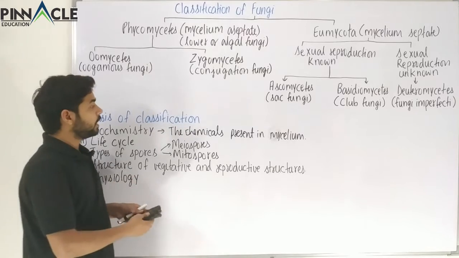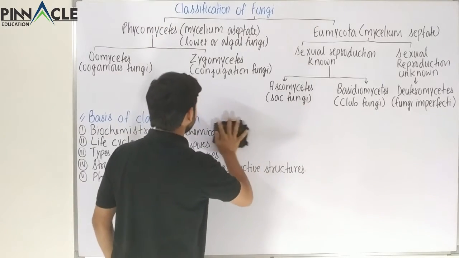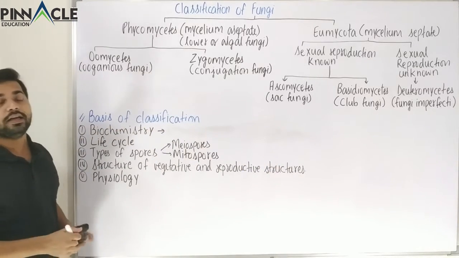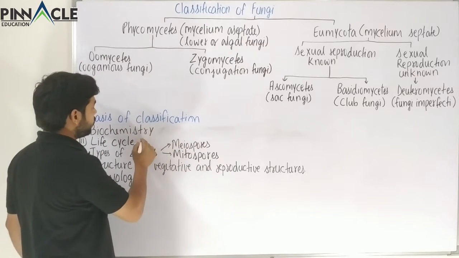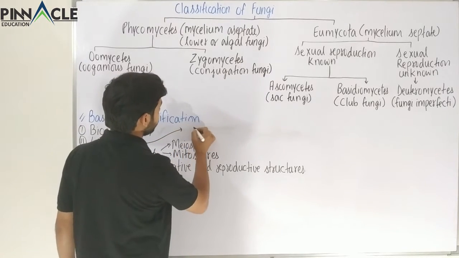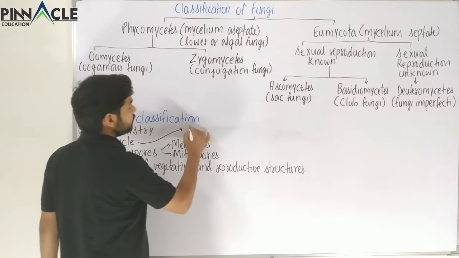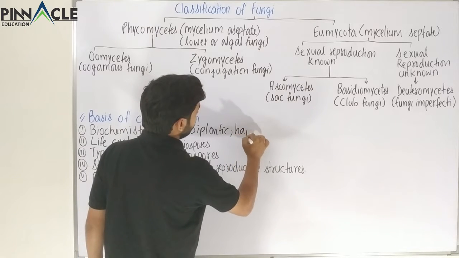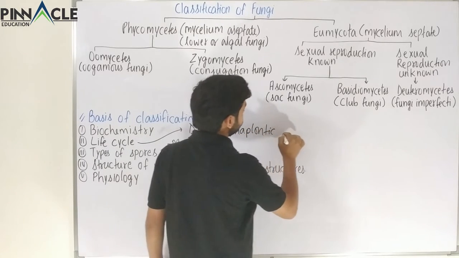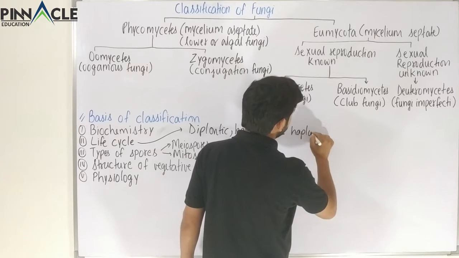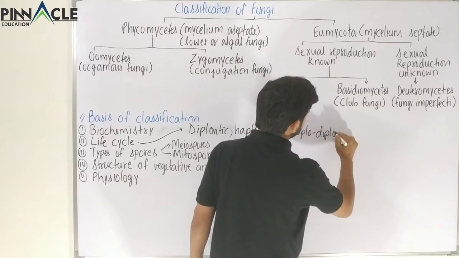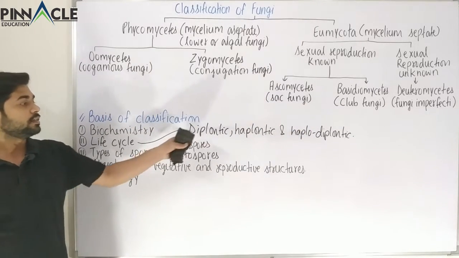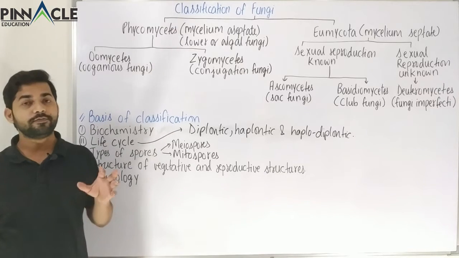There are various types of life cycle, for example the diplontic, haplontic, and haplodiplontic. So these are the three types of life cycle which are normally found in fungi.